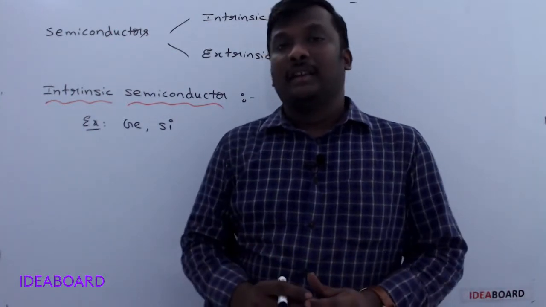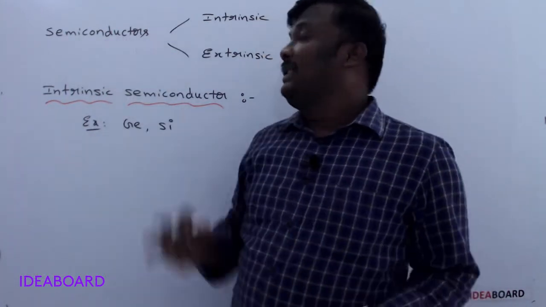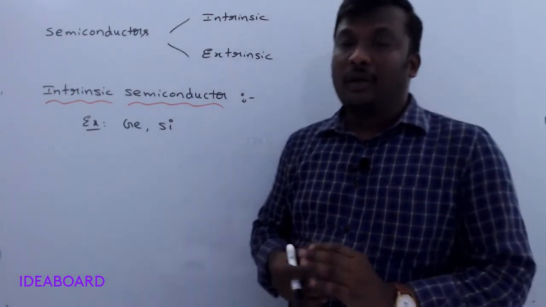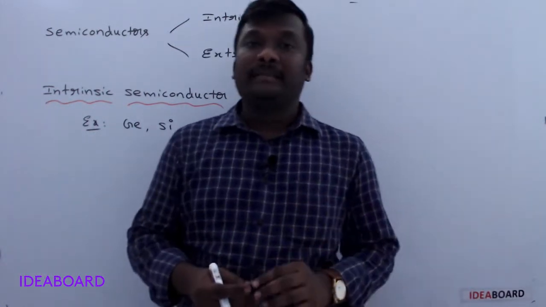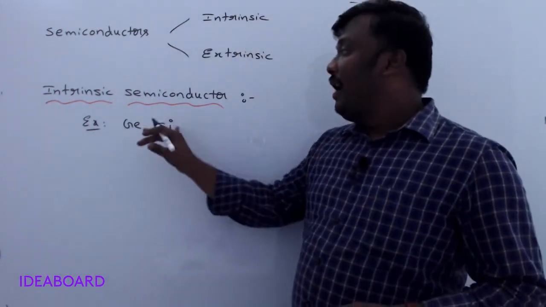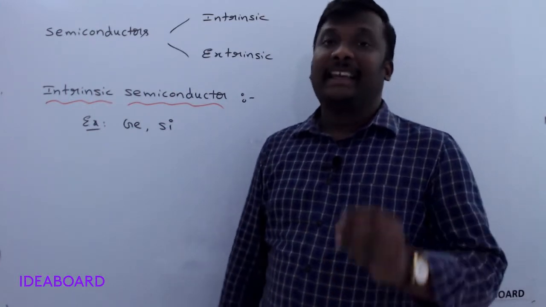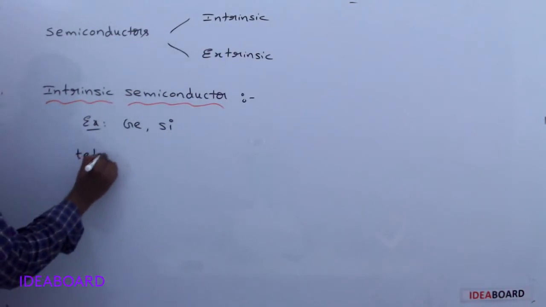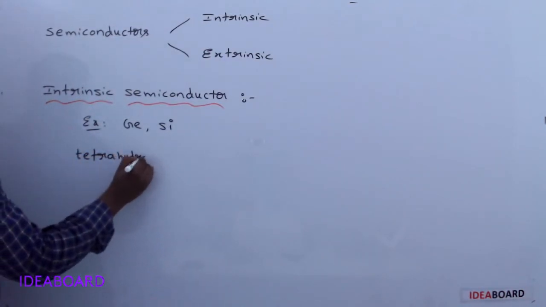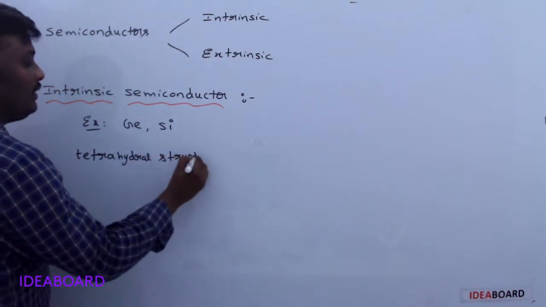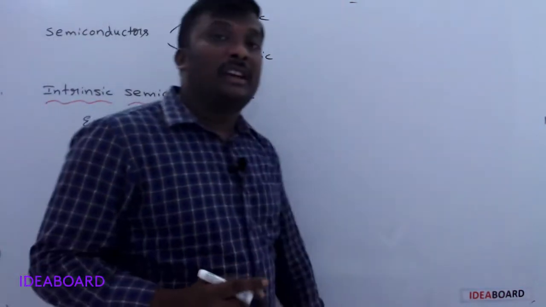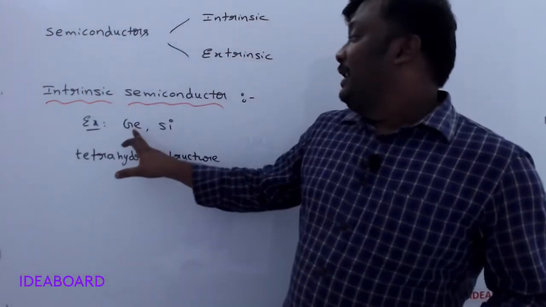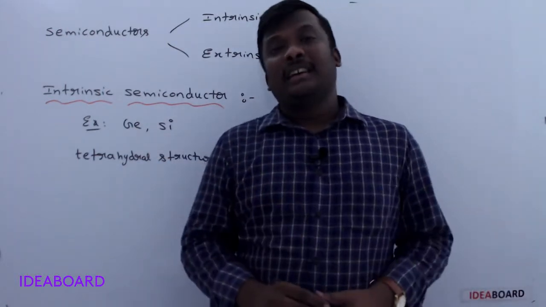In yesterday's class, we discussed that semiconductors are mainly concerned with the valence electrons. Now let us see the atomic pattern of the germanium or silicon atom. It is a tetrahedral structure. Silicon or germanium atoms are in tetrahedral structure. Let us see how these germanium or silicon atoms are present in the crystal.